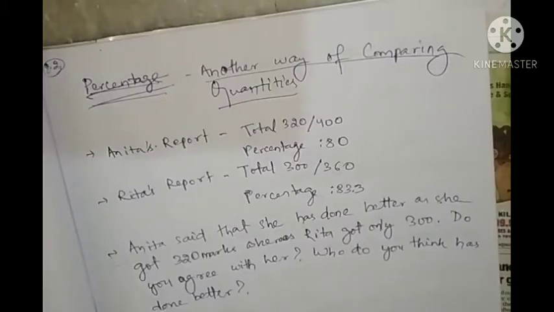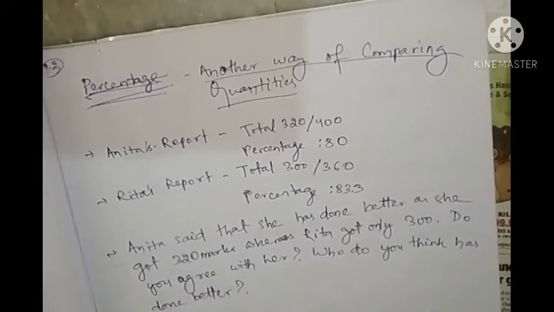If they say 30% is pass, more than 30% is pass, less than 30% is fail, you will see whether you have acquired 30% or more. If somebody has acquired less than 30%, she or he is fail. If somebody has acquired 30% or more, then he or she is pass.